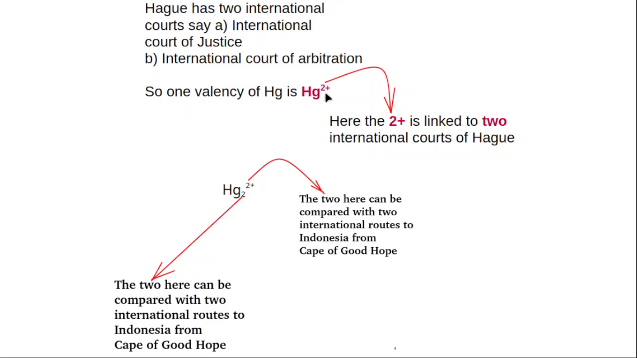So in one frame I say that there are two valencies of Hg. One is Hg2 plus, linked to two international courts, and another valency is Hg2 2 plus. The 2 plus is already linked to two international courts of Hague. The subscript 2 is linked to two international routes to Indonesia from Cape of Good Hope. Like that, I am completing the valencies of mercury.